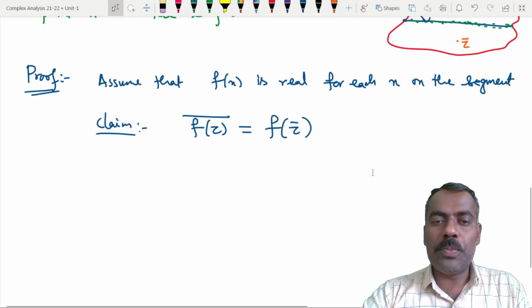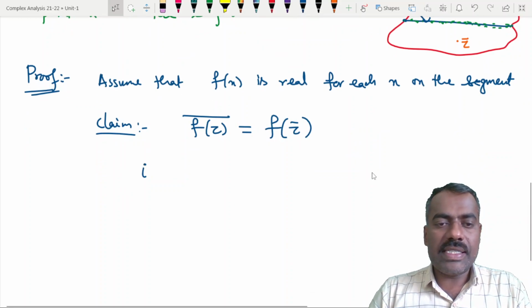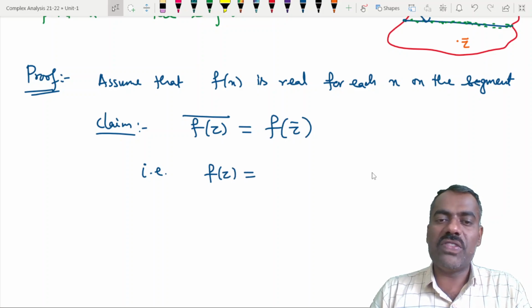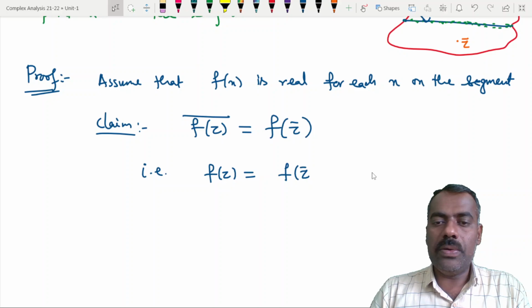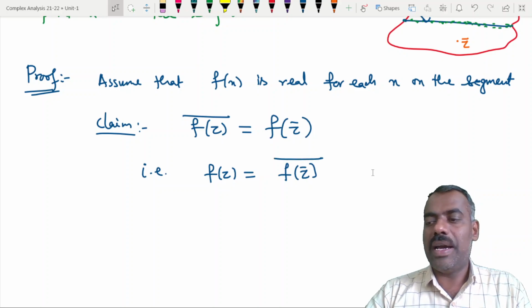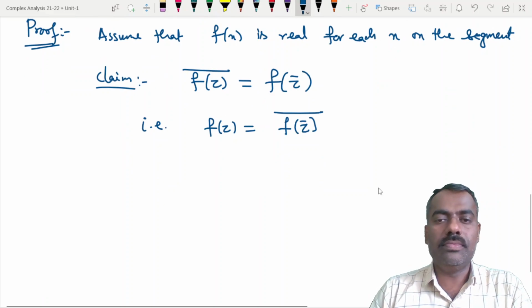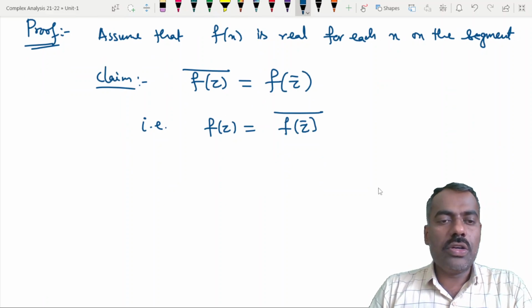Instead of proving this, that is the same as proving that you take the conjugate on both sides. This is the same as f of z is equal to f of z bar, then bar. Is this clear? So we will take this right hand side as a new function.